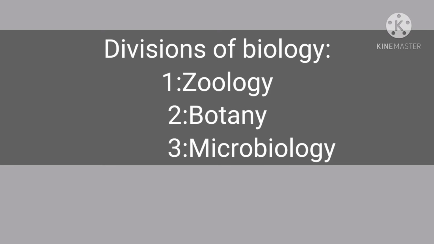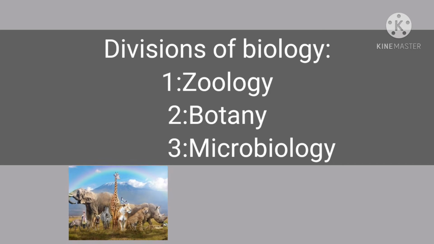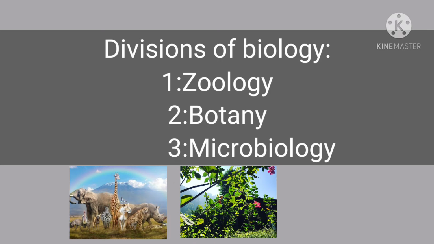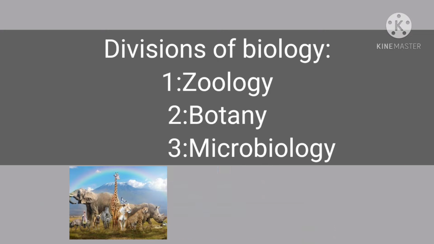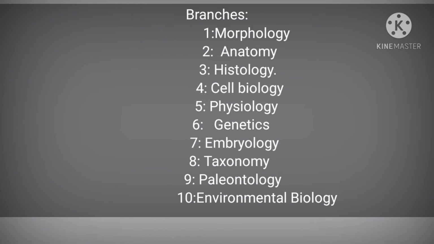Zoology is the division of biology that deals with the animal kingdom, including structure, embryology, evolution, classification, and distribution of all the animals. Botany is the scientific word that means pasture, so this branch is also called plant biology or phytology, and it deals with the study of plant life. Microbiology. This branch deals with the study of organisms, those being unicellular, multicellular, or acellular, so it deals with the study of microorganisms. Scientists further divided these divisions into further branches.